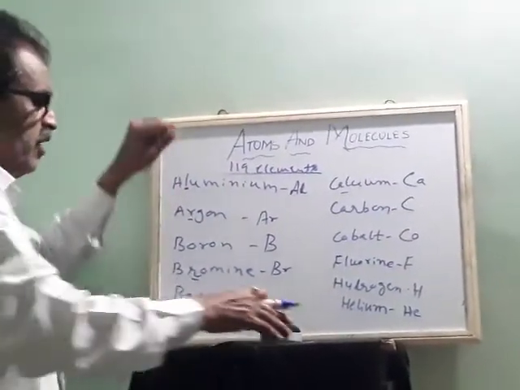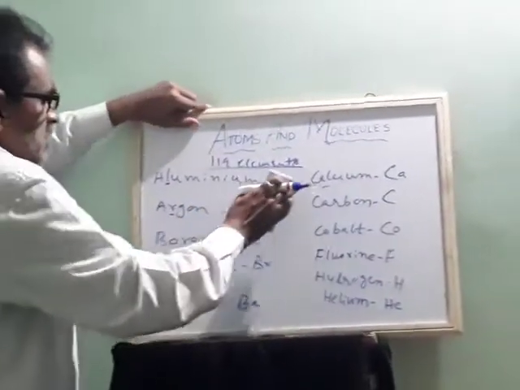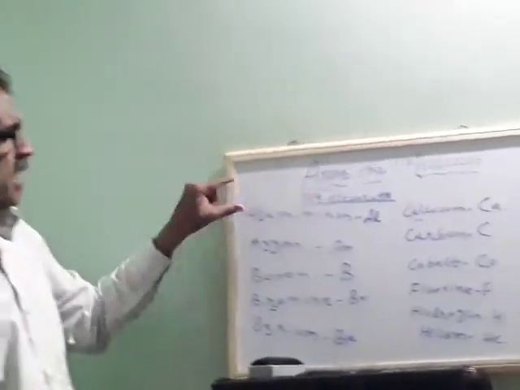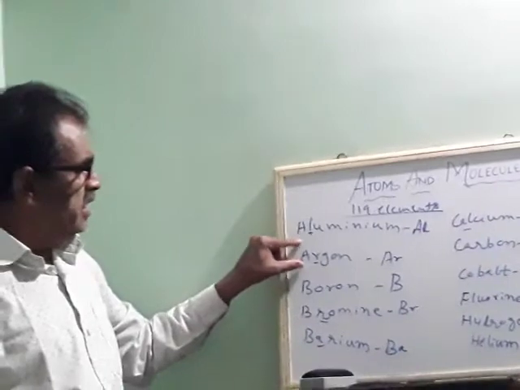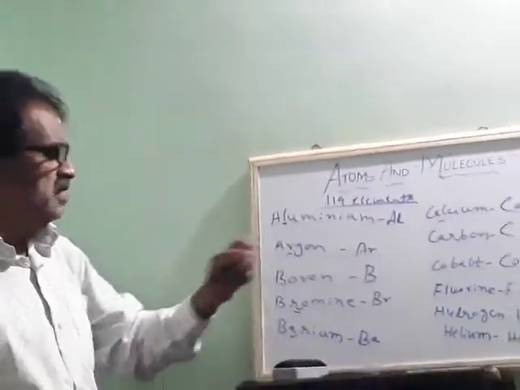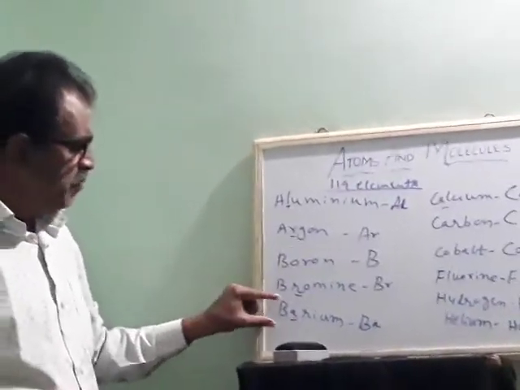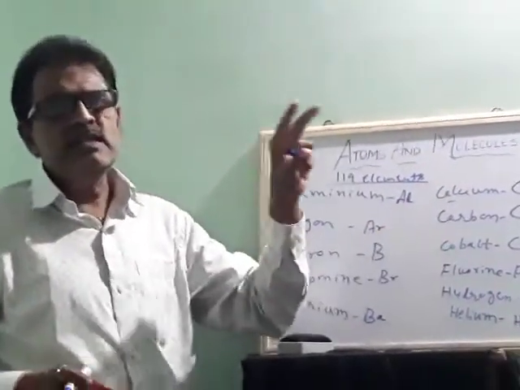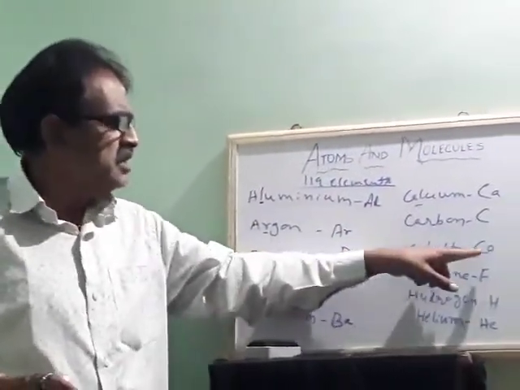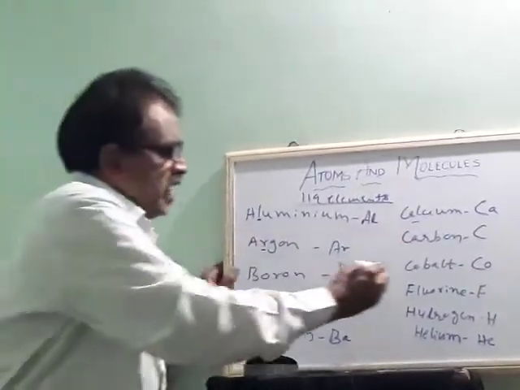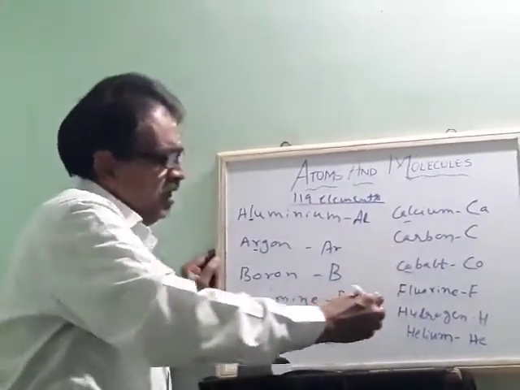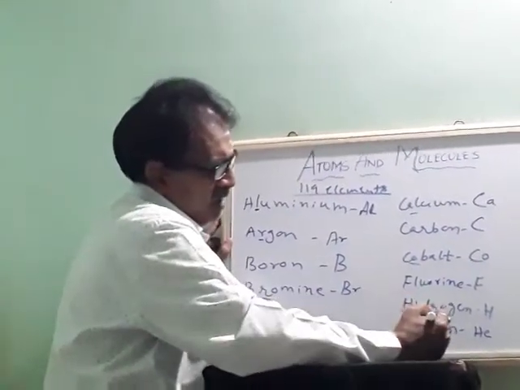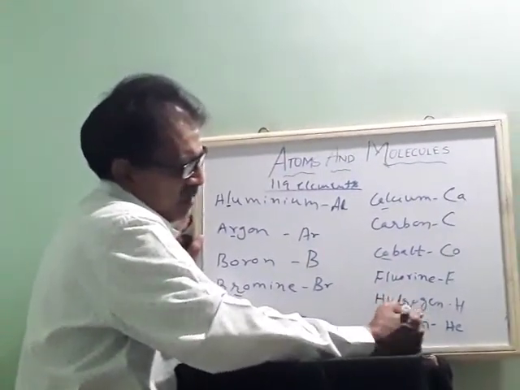Okay, again we will go for some other elements. So I will say aluminium is Al, A capital, L small. Argon is A capital, r small. Boron B as it is. Bromine is Br. Barium is Ba. Calcium Ca. Carbon they took as it is, C only. Cobalt they wrote C capital, o small, because this is the second letter. Fluorine only one letter, so they took capital F. And hydrogen they took only H capital.